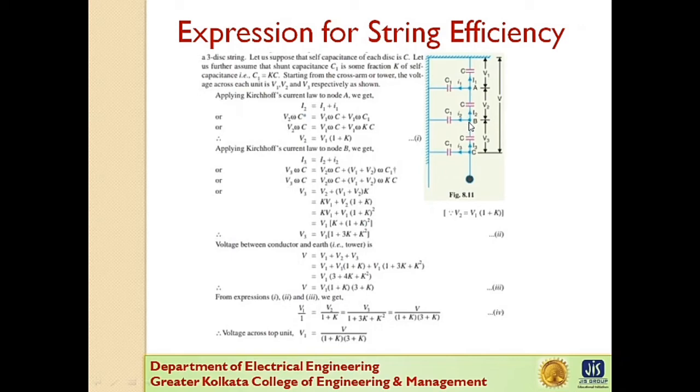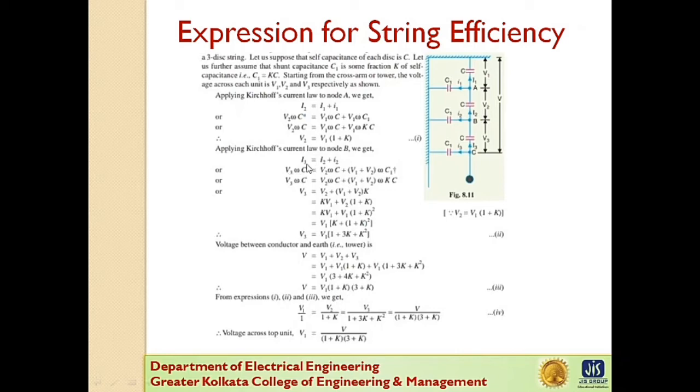Next, applying Kirchhoff's law at point B, the incoming current is I3 and the outgoing currents are capital I2 and small i2. So I3 equals capital I2 plus small i2.